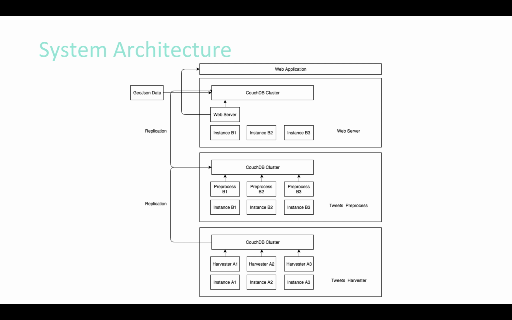Although the CouchDB cluster provides a mechanism to store multiple copies of documents, we also provide a naive approach to ensure that the data will not be lost. We replicate the database between each layer. For example, we replicate the raw tweets database to the pre-processed cluster. In this case, even if we lost the whole harvesting cluster, we can still have the raw data in pre-processed cluster, and we just need to fix and restart the cluster and rebuild the replication relationship. The system will keep going.